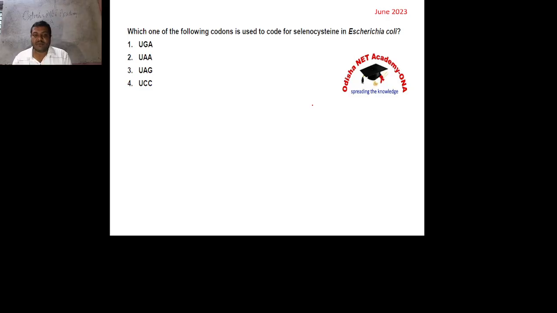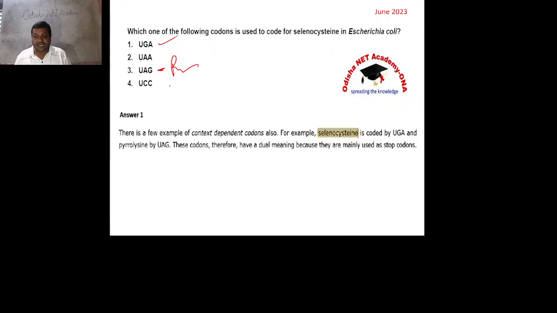Then which one of the following codons is used to code selenocysteine? Selenocysteine and pyrrolysine, the 21st and 22nd amino acids, are coded by terminating codons. UGA is selenocysteine, UAG is pyrrolysine. So that you have to remember.